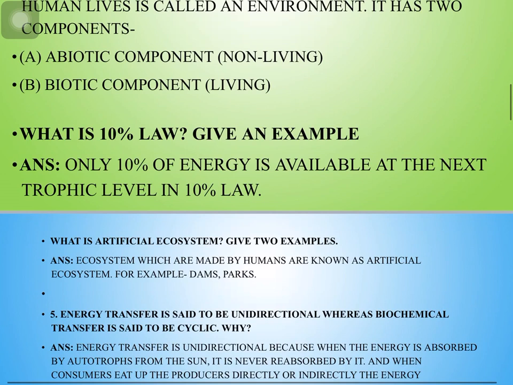Energy transfer is said to be unidirectional, whereas biochemical transfer is said to be cyclic. Why? So energy transfer is unidirectional because when the energy is absorbed by autotrophs from the sun, it is never reabsorbed by it. Once the energy from the sun comes to the autotrophs, it does not go back to the sun. And when it is consumed, consumers eat the producer directly and indirectly, the energy transferred in this process can never be reversed in the food chain. While biochemical transfer is cyclic because chemical elements move from the environment to organisms and back to the environment. So you have seen so many cycles.